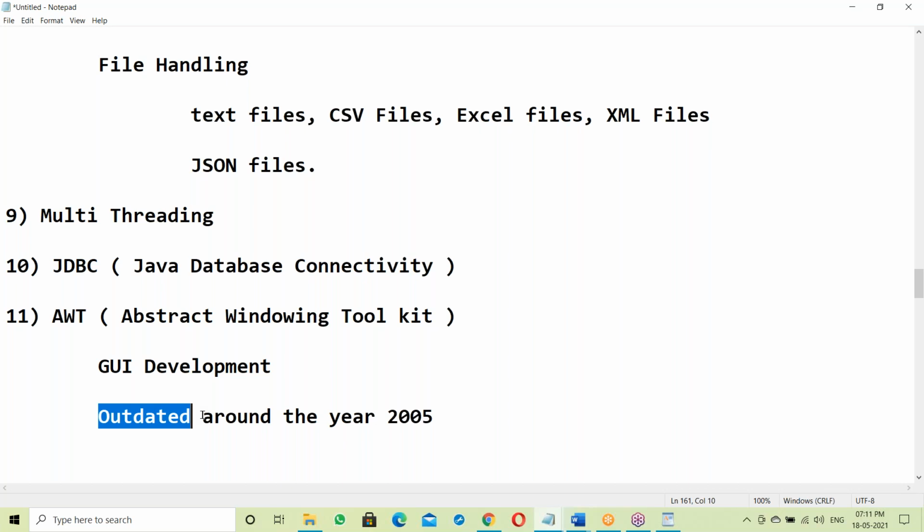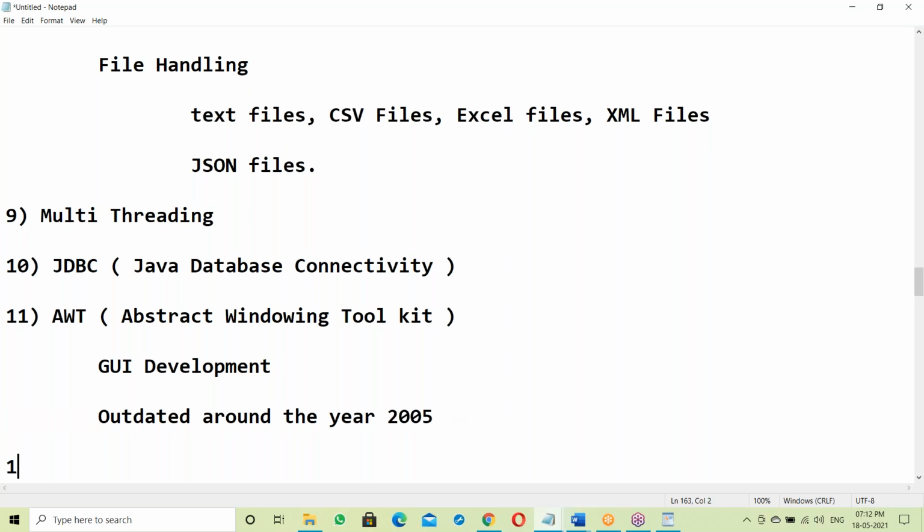Many of the latest frameworks, like the Spring framework, Hibernate framework, Spark framework, and Hadoop frameworks, are there in Java. Updated frameworks are there, so why use a very old concept like GUI with AWT? No one uses it; it is outdated.